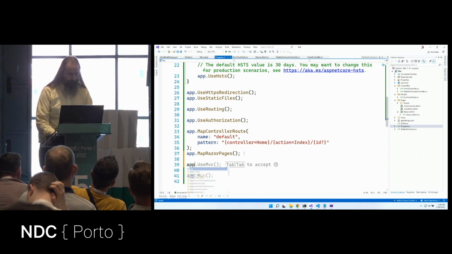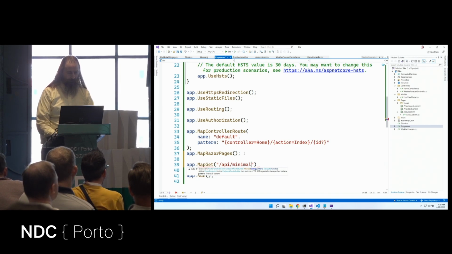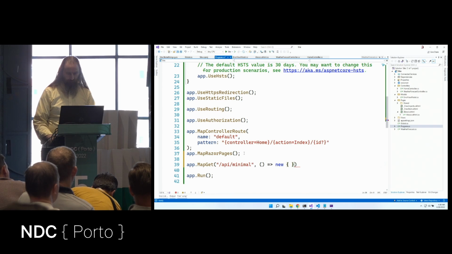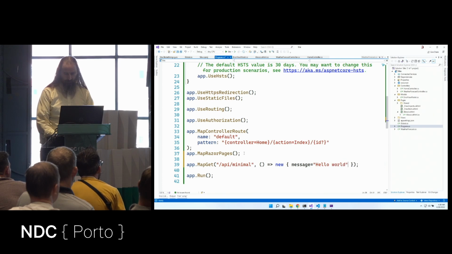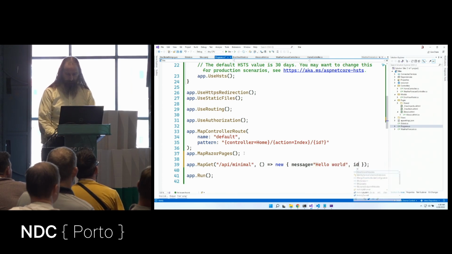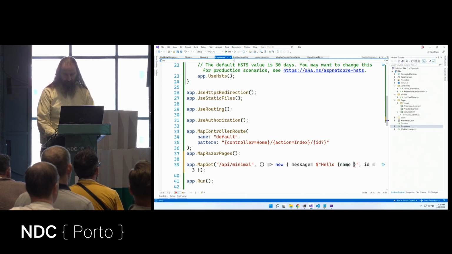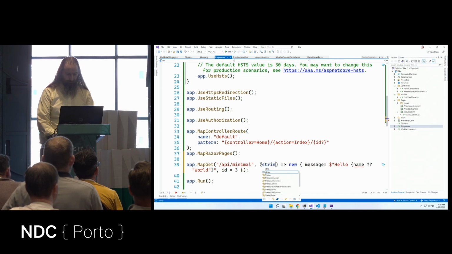So let's say app.map.get. Now I want to map API/minimal, and I want to do something with that. So here's my method, and I'll return a new object. And here inside my object, I will say message equals hello world, and ID equals 3. Now I'll do this a little bit more dynamically because that was pretty cool last time. Let's say we'll grab a particular name, not name of, name. And if you don't pass one, I'll pass in world. So let's take in a string name.